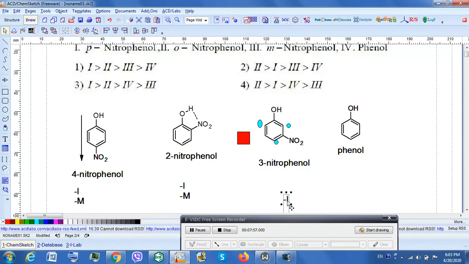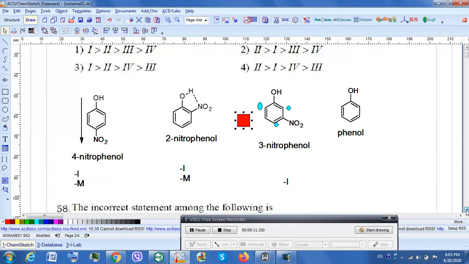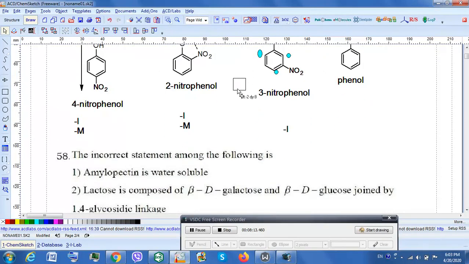ortho or para. So you can say that the acidic order is 4-nitrophenol greater than 2-nitrophenol greater than 3-nitrophenol. Let's go to the next question. Now what is that next question?